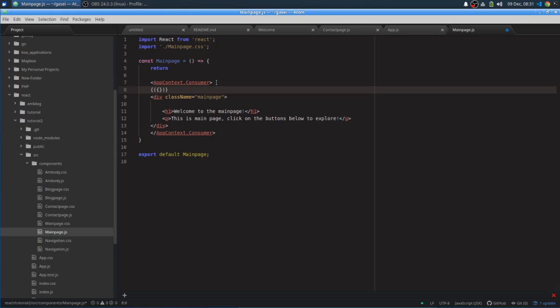Basically the first bracket just encapsulates or closes in our pseudo function-y type thing. This parentheses is kind of like the parameter, where we're passing a variable into the function. And then the inner bracket is, hey, we have to interpolate. We have to tell it we're getting out of JSX world and back into JavaScript world. So I'm going to be passing in a variable from our app context, which is just value, I guess.